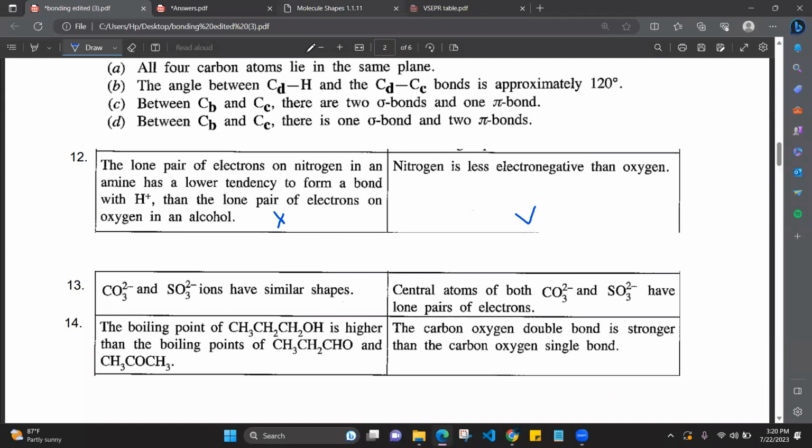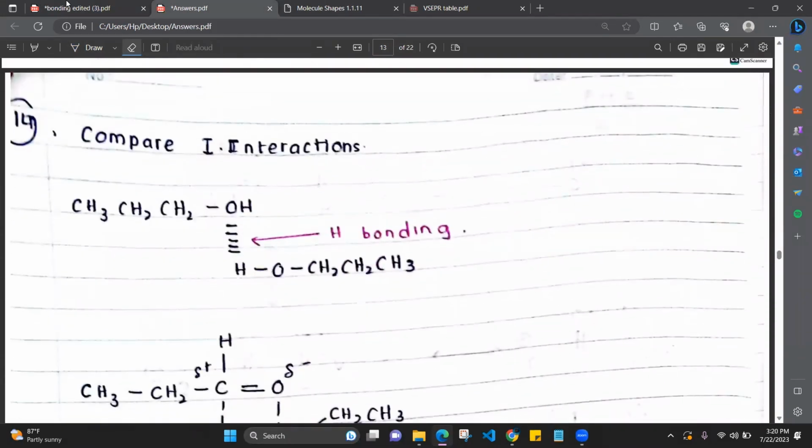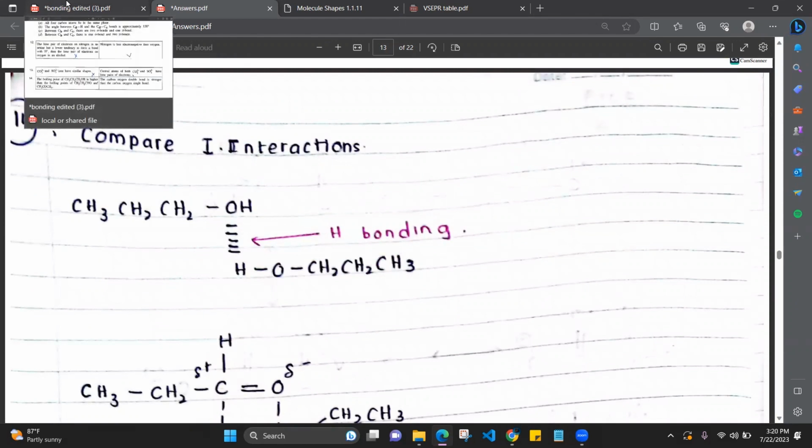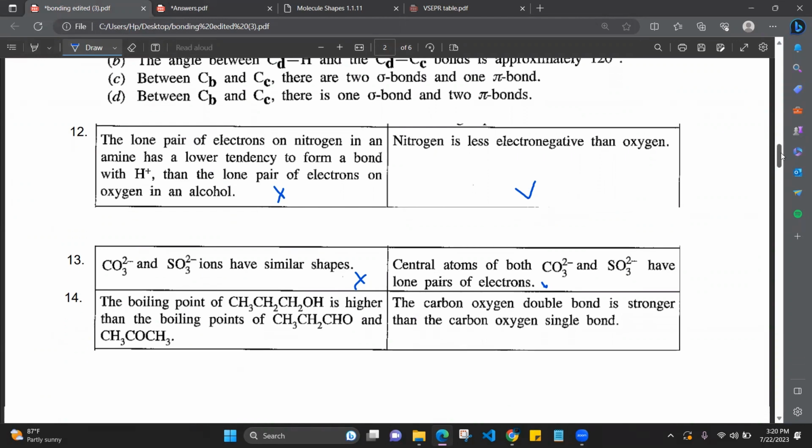So then carbonate and sulfite have similar shapes is a wrong statement. Central atoms of both have lone pairs is also again a wrong statement. So if both are wrong, what is going to be the answer? Answer number 5. Okay. See how simple it is when you know the theory. If you know the theory and go from the basics to the point, it's very easy. You can finish the bonding MCQs within 30 seconds. One bonding MCQ, 30 seconds.